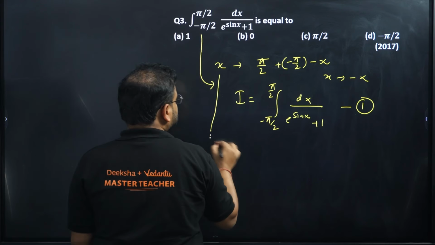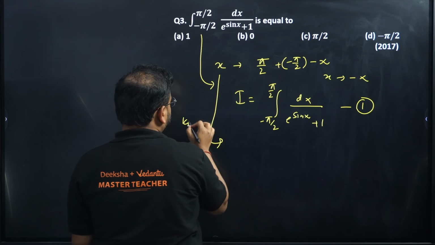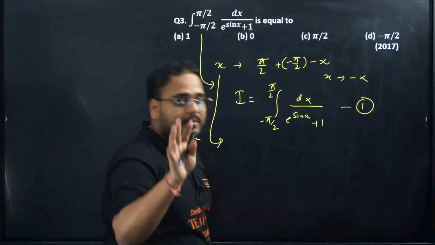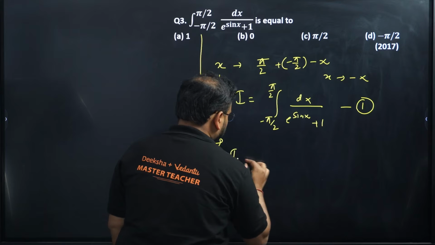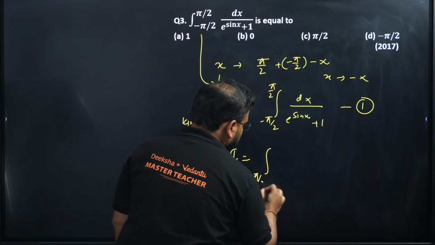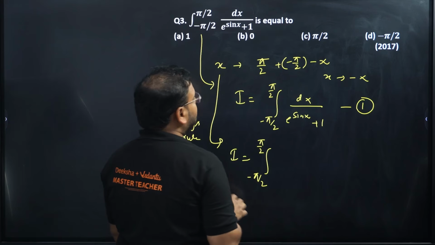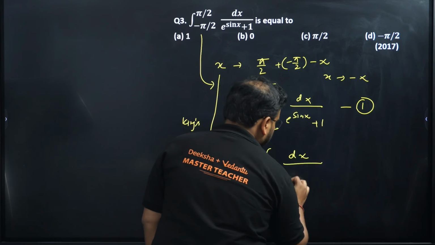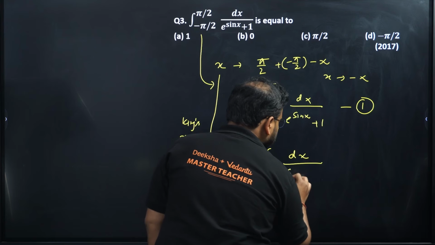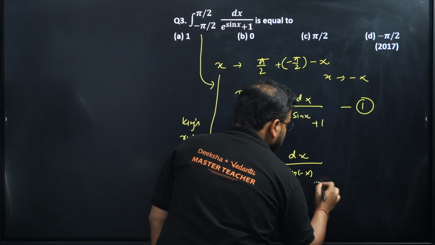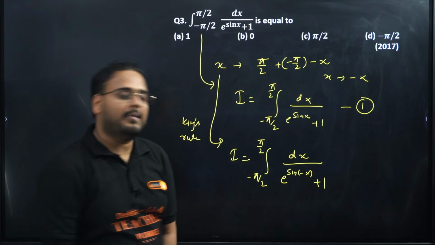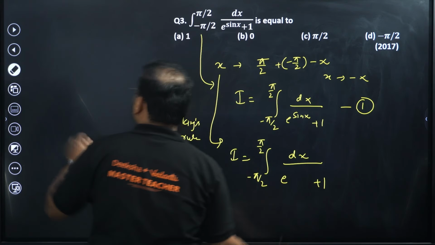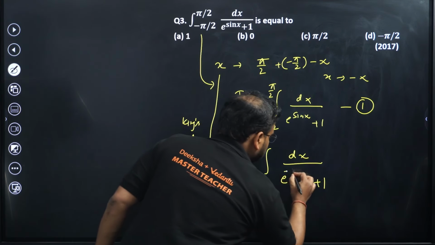Now next I'm going to use the change of King's rule. For that, what will happen? Limit will remain same. In the integration, limit will remain same, minus pi by 2 to pi by 2. Okay, and replace this x by minus x. So we'll get e power sine of minus x plus 1. Now if you know, sine of minus x is what? Minus sine x. It's an odd function. So I can remove this and write it as minus sine x.